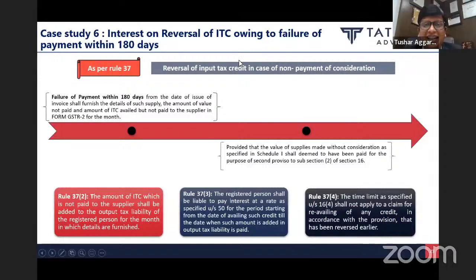So prima facie, when we read the section and rule, we come to a conclusion that interest will be levied from the date of availing the credit and not from the 181st day. Is this understanding correct? I would like the participants to write in the chat box. Is this understanding correct according to the rule? We have read the section, we have read the rule, and the rule is in front of you. Is it correct that interest has to be levied from April 2022, the invoice date, and not after the 180 days got over on 30th September? So not from October onwards, but from April onwards itself. I want people to write when they see rule 37(3).